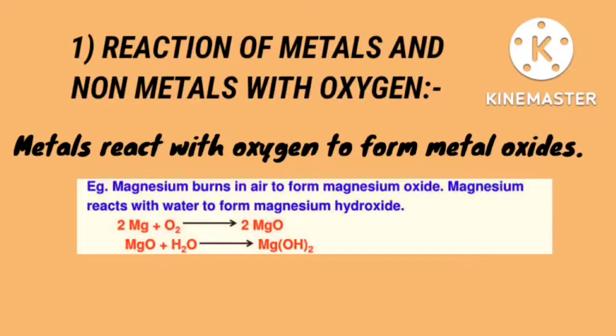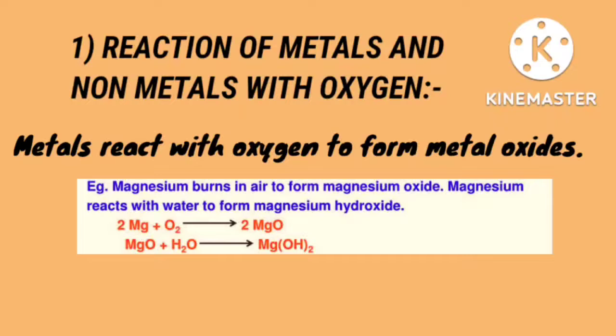This basic oxide MgO will react with water to form what? Metal hydroxide, that is magnesium hydroxide, Mg(OH)2. Observe the reaction here: 2Mg plus O2 gives 2MgO. MgO is magnesium oxide, which is a basic oxide. This MgO will react with water to form magnesium hydroxide, that is Mg(OH)2.